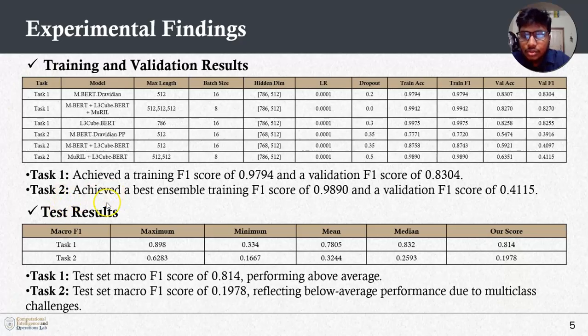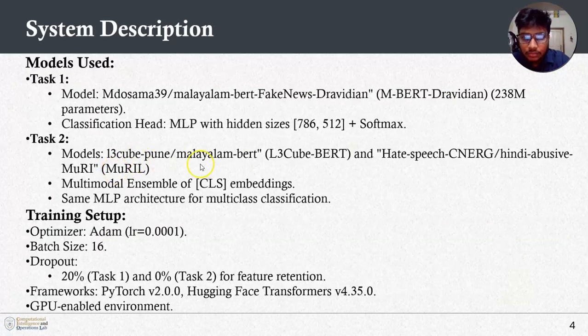For task 2, the best training F1 score was 0.9890, and the validation F1 score was 0.4115. And it was for the ensemble model, which I mentioned before, the hate speech and the L3Cube model.